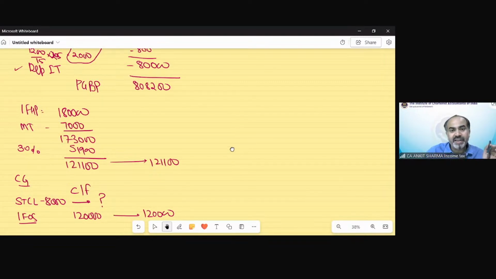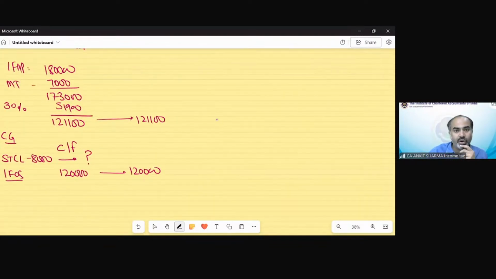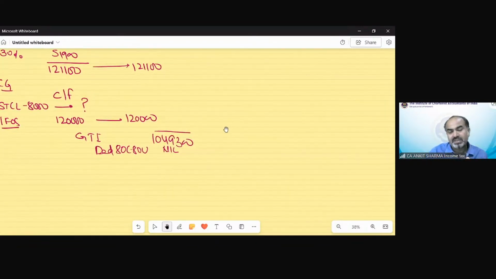So now my GTI would be, in this case, after adding all these incomes, under section 115BAC, 1049300. Deduction of section 80C to 80U would be nil in this case, because only three deductions are allowed under section 80JJAA, 80CCD(2) and 80CCH. No, these deductions have been mentioned in the question. So my TI would be the same, 1049300.